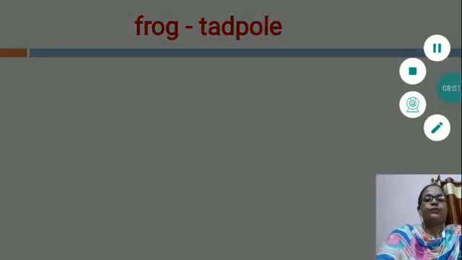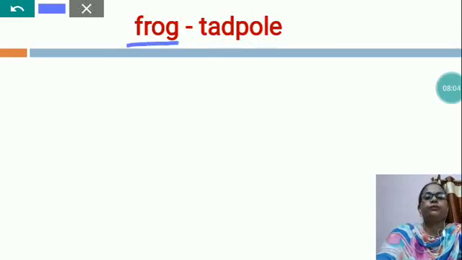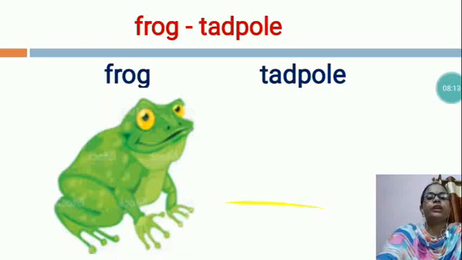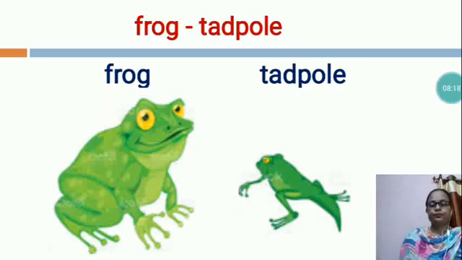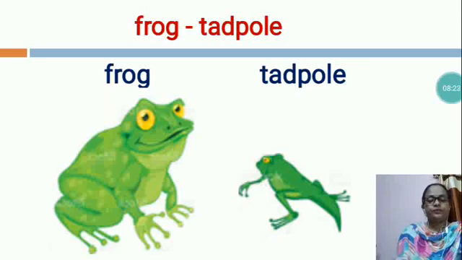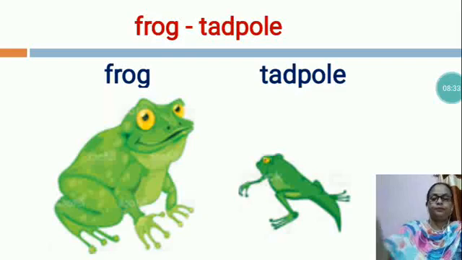Now, this is a frog, F-R-O-G, frog. A frog's young one is called a tadpole, T-A-D-P-O-L-E, tadpole. This is the picture of a frog and this is the picture of a tadpole. So, dear students, frogs live on both land and water. It has smooth, moist skin. Its baby is called a tadpole. They live in water.